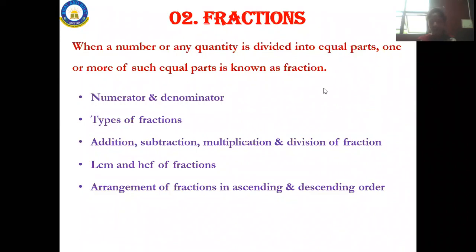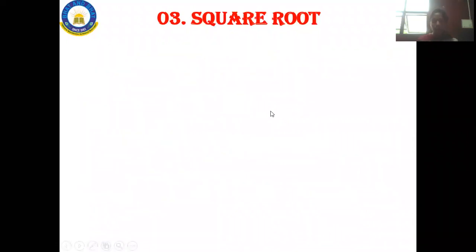Okay. Let me go on to the third chapter. Your third chapter is square root. So what is the square root? You people will be having an idea about the square root, right? You will have studied this chapter in your previous classes, so you will have at least some knowledge about squares. Before going on to this discussion about this chapter, let me check your intelligence.